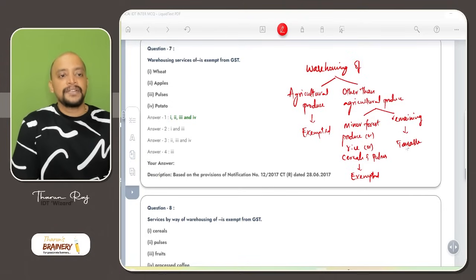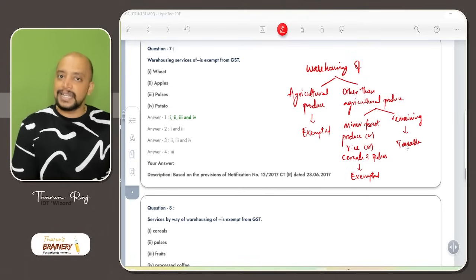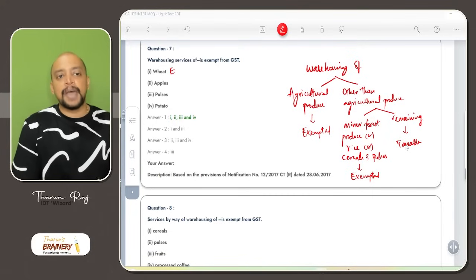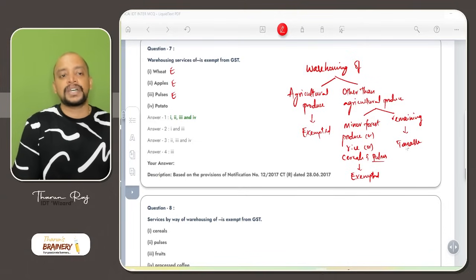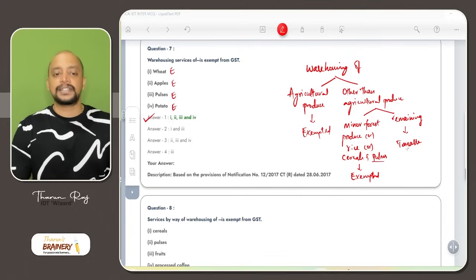Okay, then first, wheat is agricultural produce, so exempted. Apples, agricultural produce, exempted. Pulses, even though not agricultural produce, but for pulses we have a separate exemption. Then potato is also exempted, so option A is the answer.